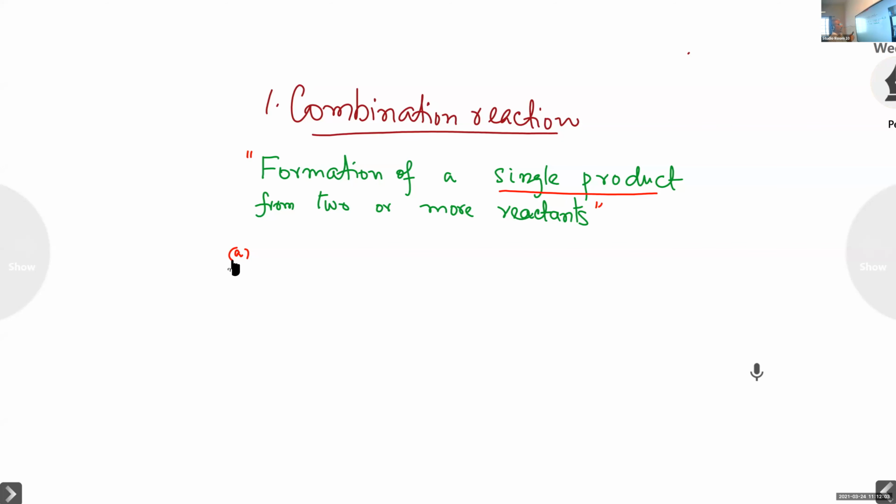Remember, during a chemical reaction, there may be a change in color, there may be a change in temperature, there may be evolution of a gas, there may be a change in state also. We have seen the various observations accompanied by chemical reactions. Just to recollect, which are the various observations?